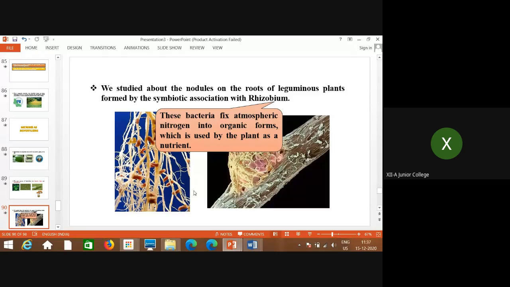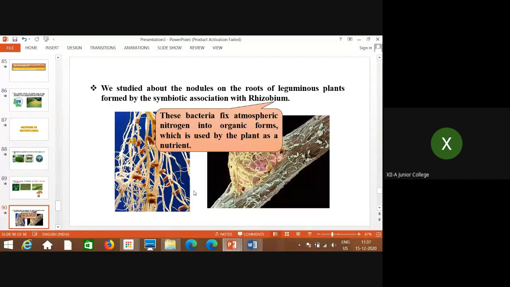Now we studied the nodules on the roots of leguminous plants formed by the symbiotic association with rhizobium. Everybody knows rhizobium; these are bacteria. These bacteria fix atmospheric nitrogen into organic forms, which are used by the plant as a nutrient. For example, you might have observed during the rainy season the roots of trifolium, that is methi, the vegetable.